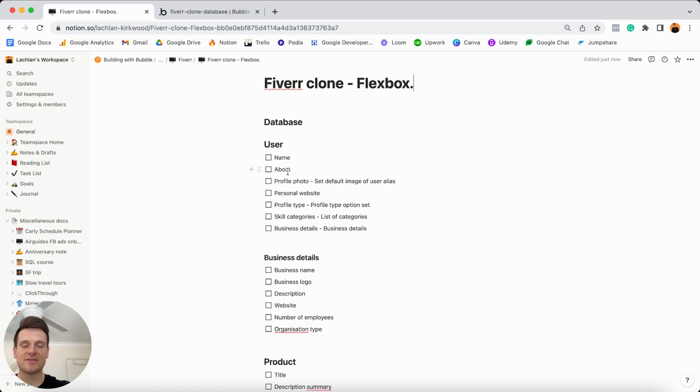So what you'll see I've done today is I've split our data fields into some separate data types. But then I've created a link between these two data types, so that way if we ever need to reference a user's business details, we can easily do that. And look, I'll explain how we created that link when I build out our data fields, but just for the time being, I'm going to add the business details into our Bubble app. But the purpose of this data type is to store some more information about a person's company details.